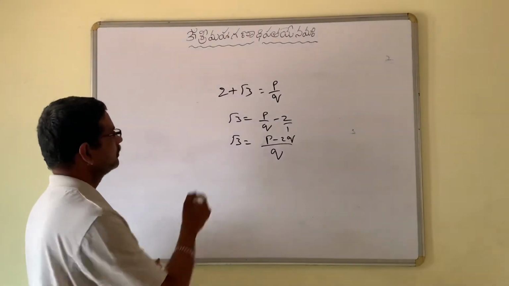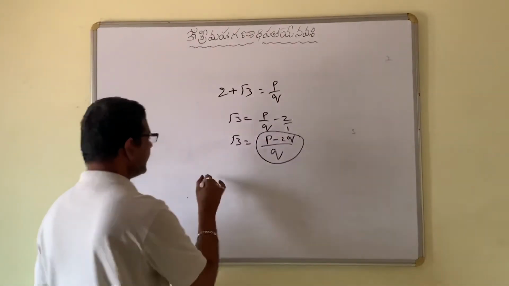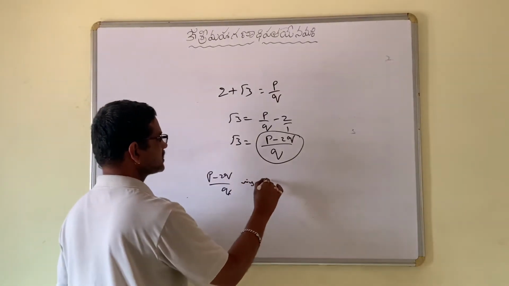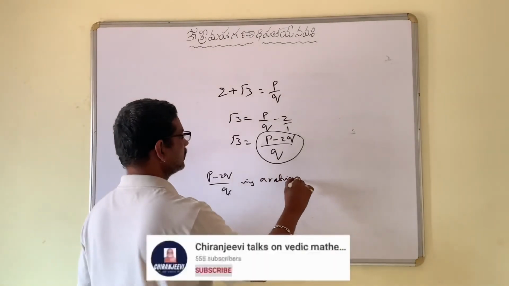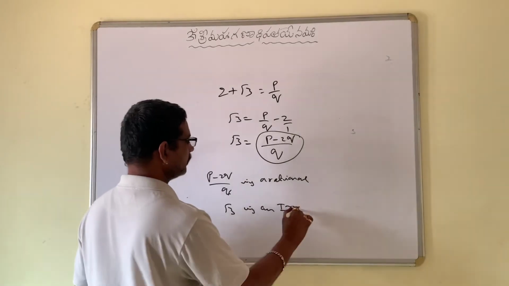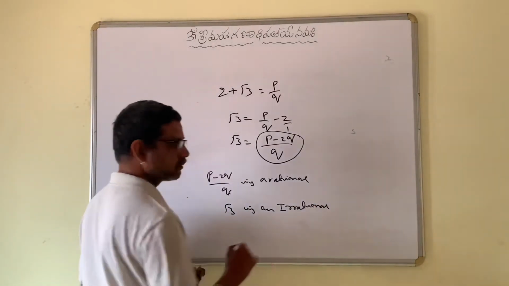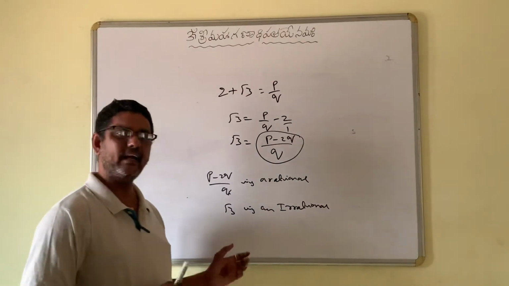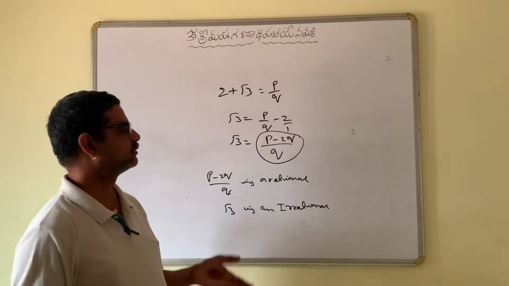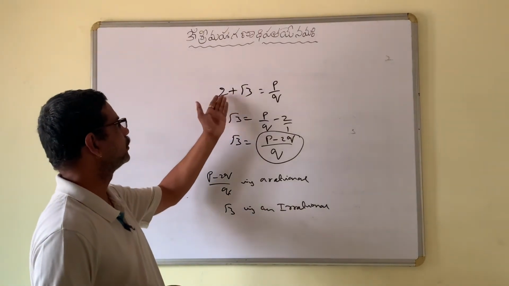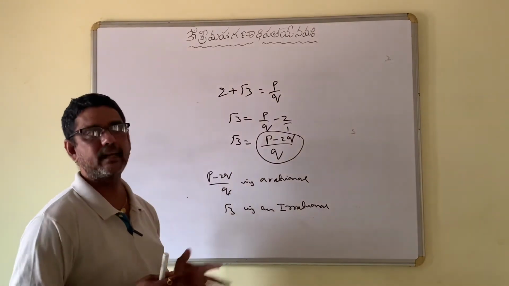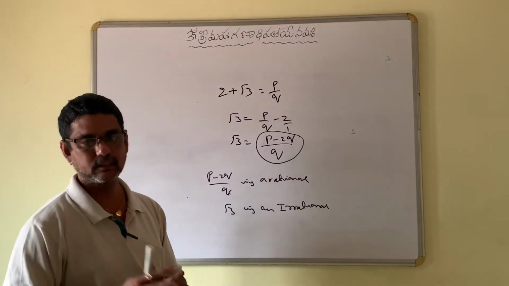Now, this P minus 2Q by Q is a rational number, and root 3 is an irrational number. Can a rational and an irrational number be equal? No. So this contradicts our assumption that 2 plus root 3 is a rational number. So it is not a rational number, it is an irrational number. This is for 2 marks.